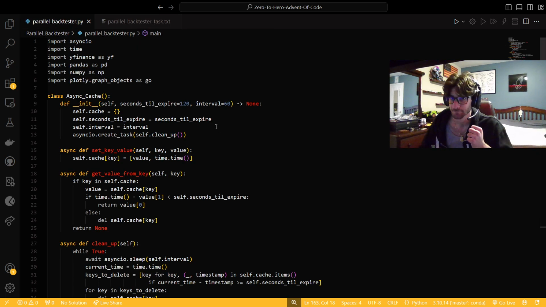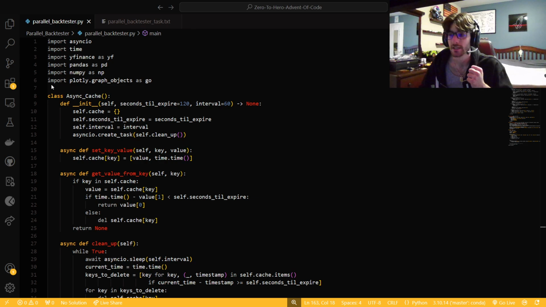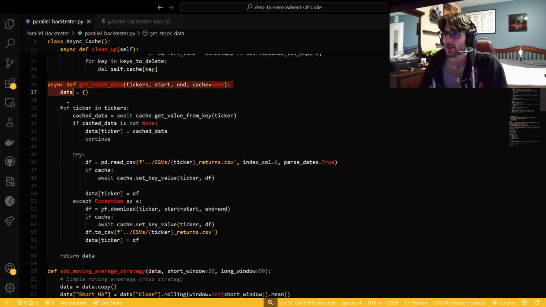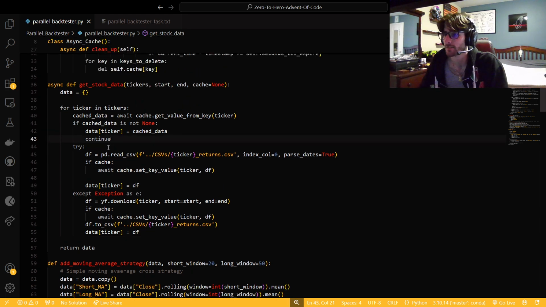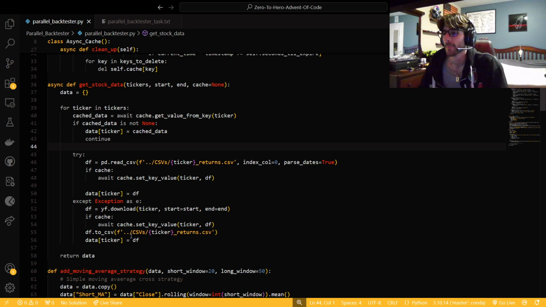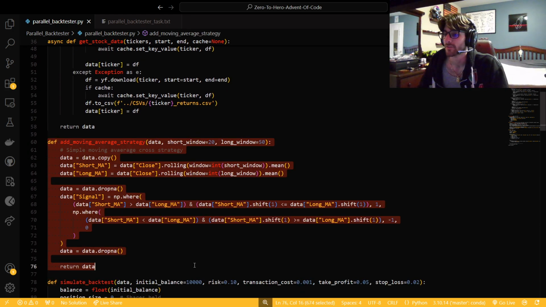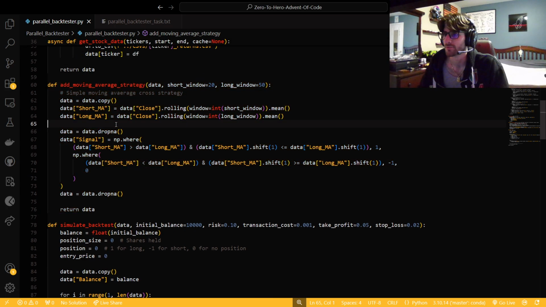Simple enough. If you remember, in other episodes we made this async cache. We modified our get stock data to be able to use the cache, so that if we get a cache hit, it's basically instantaneous compared to reading a CSV or an actual API connection. And we have this simple moving average cross strategy from episode 2 or something like that.